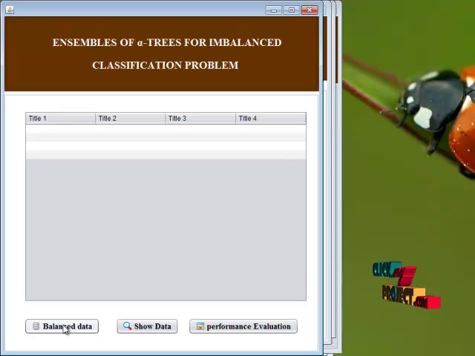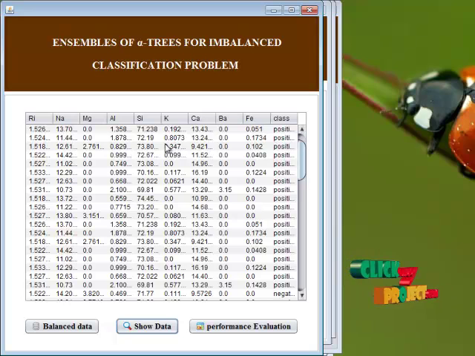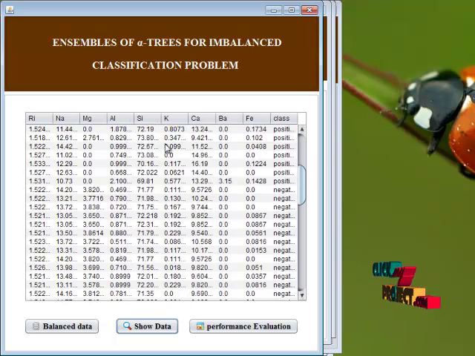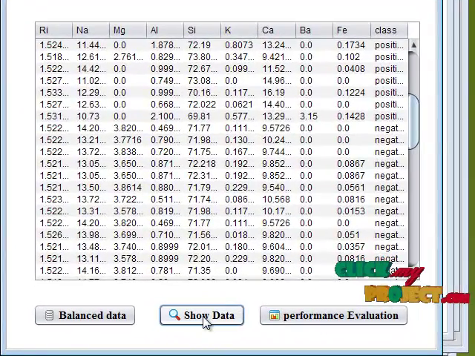After balancing the data, we have the data like, initially we have an enormous large size of datasets. After the n divergence, we calculated the equal data.